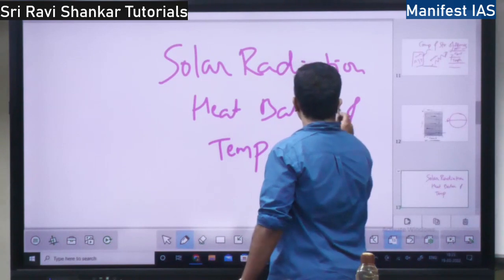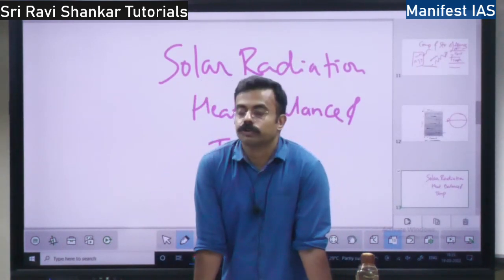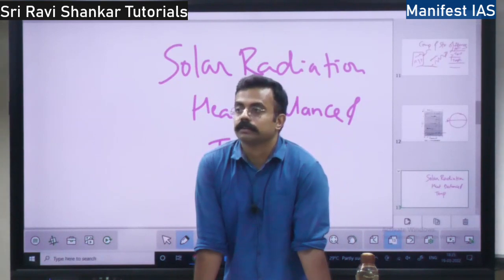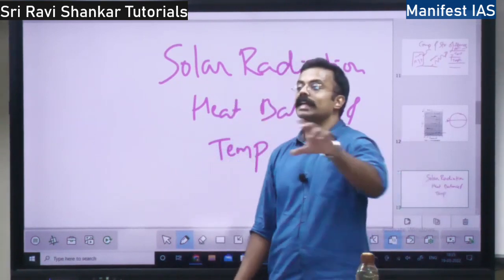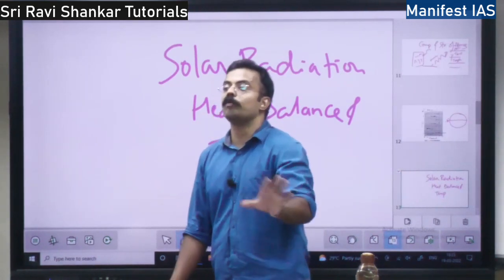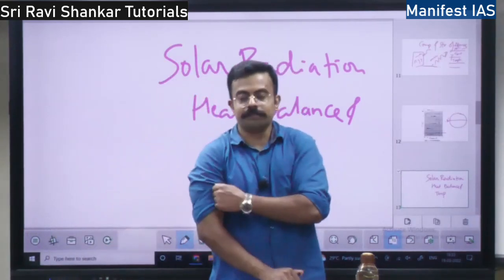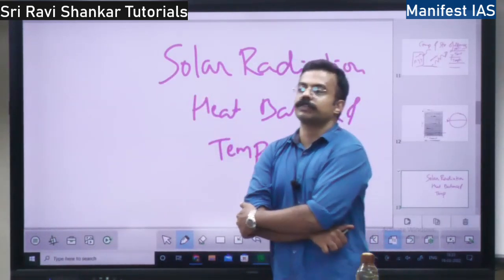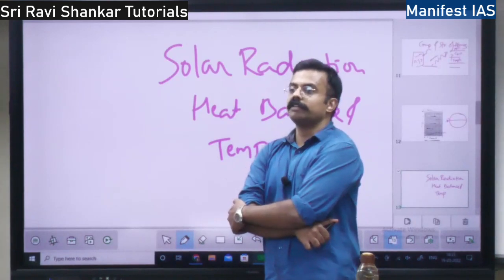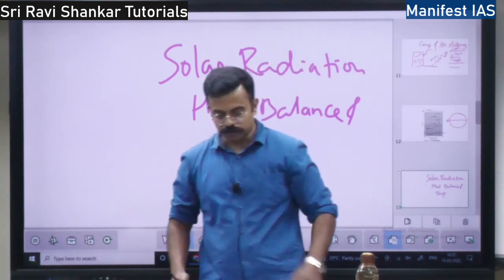Heat balance, right? First you should know the difference between air and wind. Moving air is called wind. Whatever energy we have on earth, it is because of the sun. The energy we find on the earth is because of the sun. Sun's energy is only there.